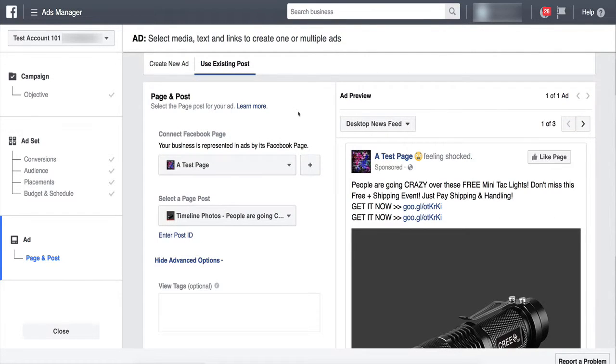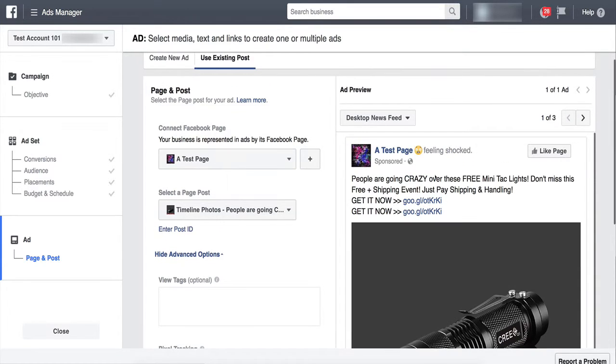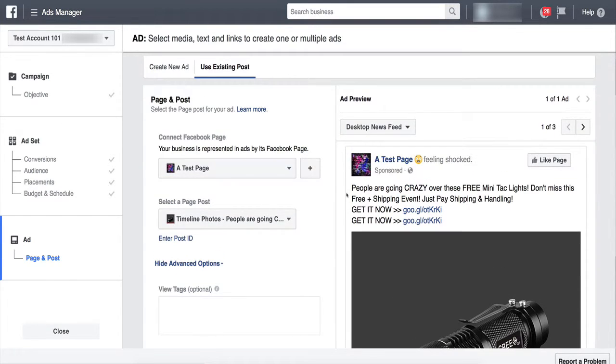Okay, now when we hit use existing post, it's going to pull up a random fan page that you already have. So like it pulled up this random ad for this flashlight. It's a good photo too. Anyways, it pulls up your random fan page. You got to go right here where it says your fan page name and click this, and it's going to open up all of the different fan pages you have. So you need to go find your fan page. We did ours on the Gear Grabber fan page. So let me click this drop down menu and find that real fast.